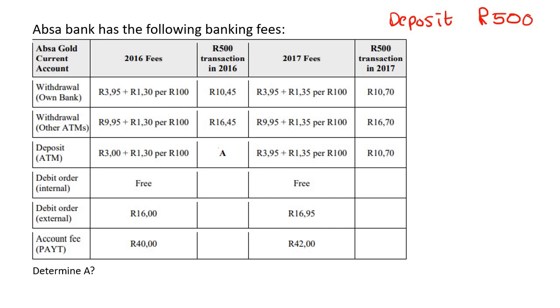So it says that it's going to cost us 3 Rand plus 1 Rand 30 for every 100 Rand. But we're doing 500 Rand, so that means we're going to be doing 5 of those. And so if you had to calculate this, you end up with 9 Rand 50.